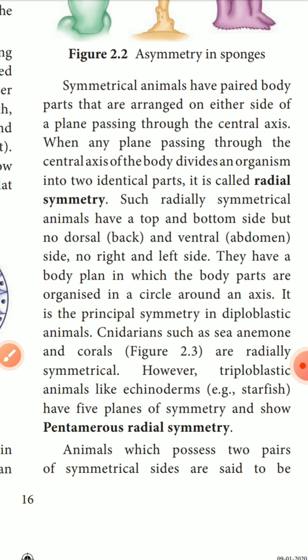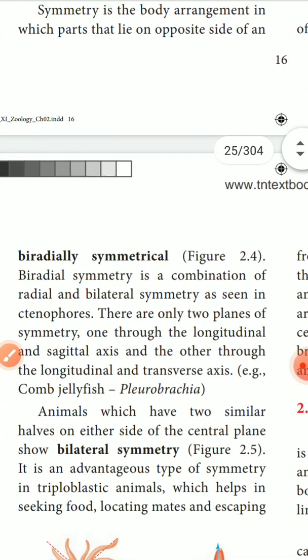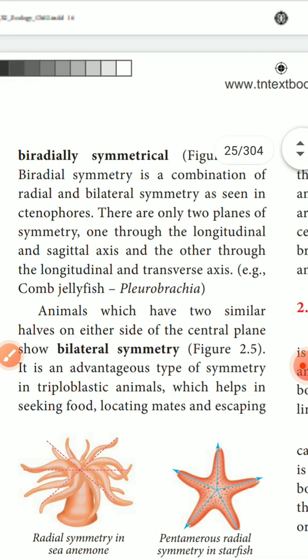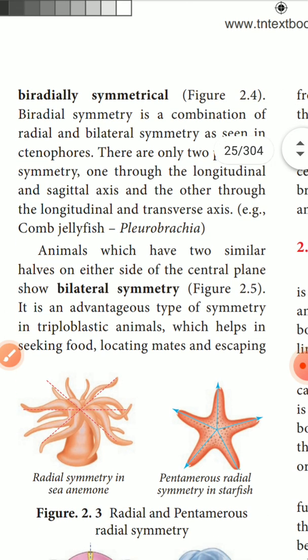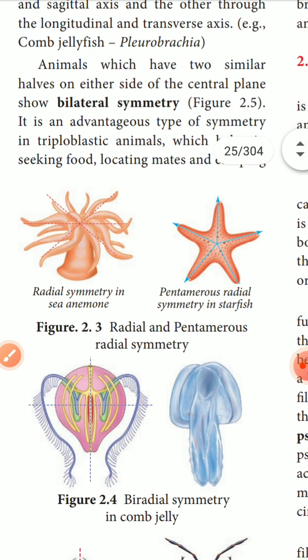Radial symmetry also occurs in different ways. We see bilateral symmetry and also pentamerous symmetry. Biradial means two identical planes of symmetry, along the longitudinal axis and the transverse axis. Example, jellyfish. Based on symmetry, we classify the animals.